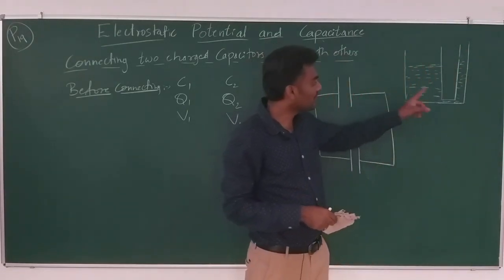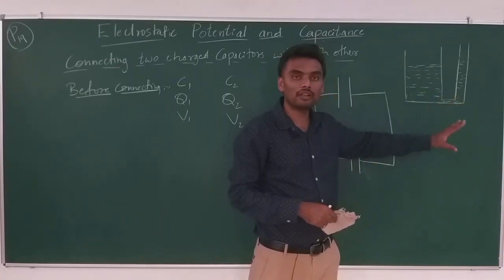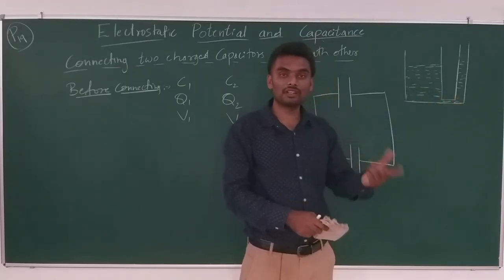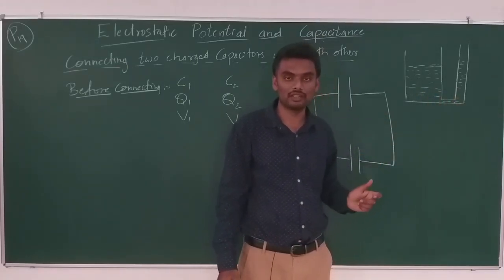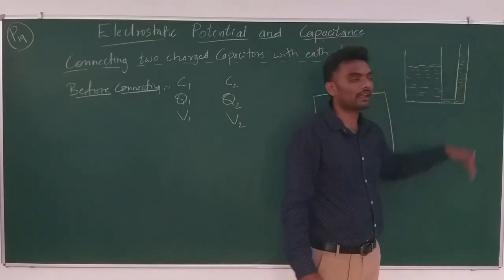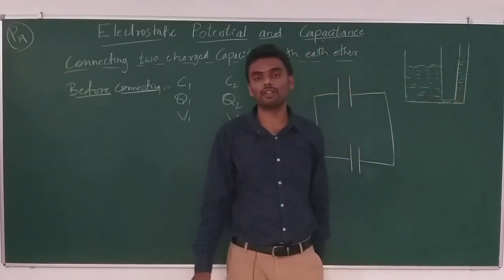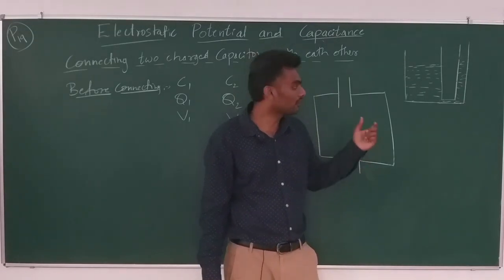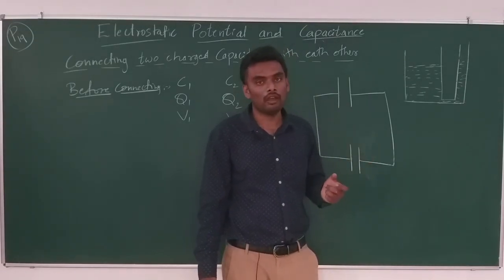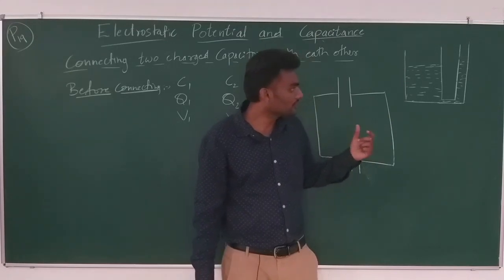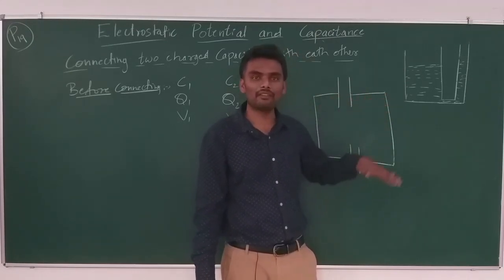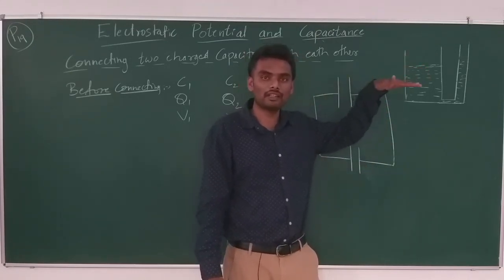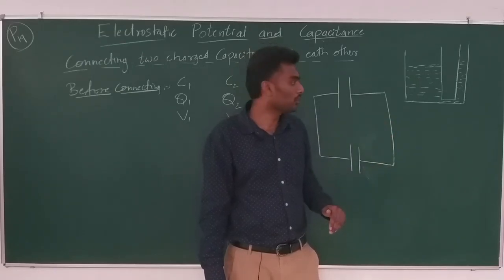So which is the factor which is going to become common in both the tanks after connecting them with each other? It's the height of the tanks. The height of the tanks becomes common, becomes equal after connecting them, after shorting them. And even in the case of this, what is height? In fact, it's gravitational potential, right? Height gives you the gravitational potential.